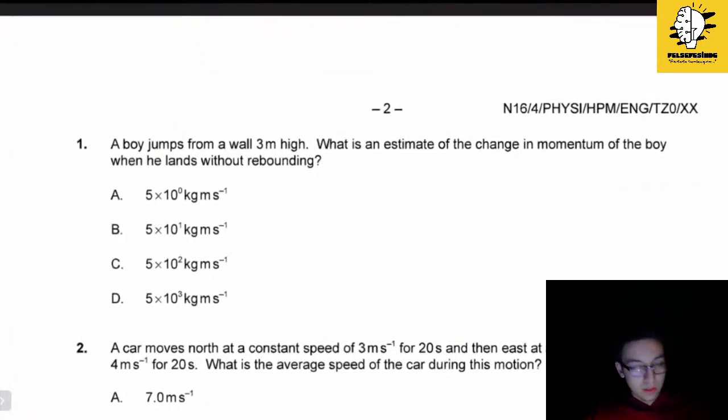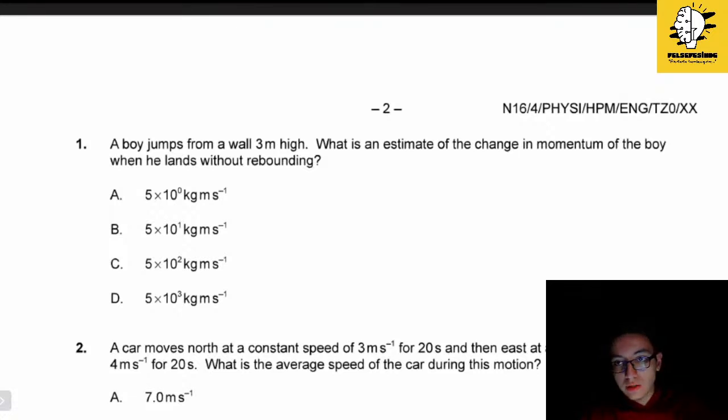So the first question, by the way, if you have your answers you may write them in the chat if you think they are correct. First one says, a boy jumps from a wall 3 meters high. What is an estimate of the change in momentum of the boy when he lands without rebounding? So, for this question, the answer will be definitely C. But why?